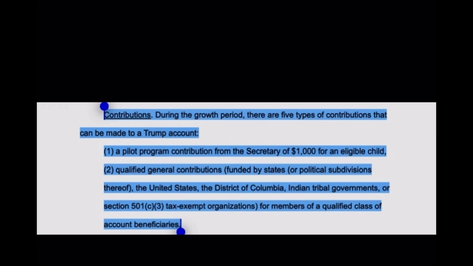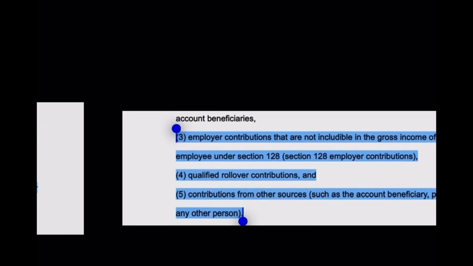There are 5 types of contributions that can be made to a Trump account. Number 1, a pilot program contribution from the secretary of $1,000 for an eligible child. Number 2, qualified general contributions funded by states or political subdivisions, the United States, the District of Columbia, Indian tribal governments, or Section 501c3 tax-exempt organizations for members of a qualified class of account beneficiaries.